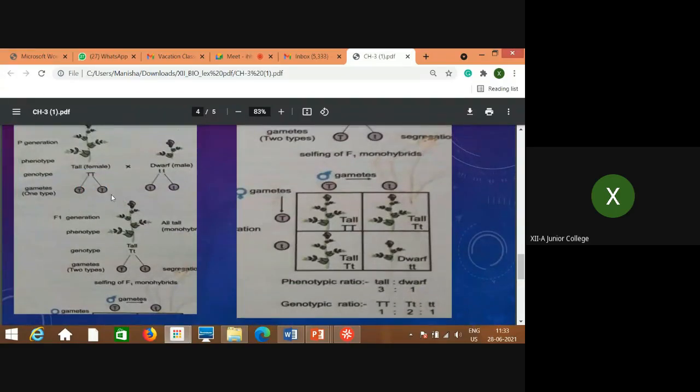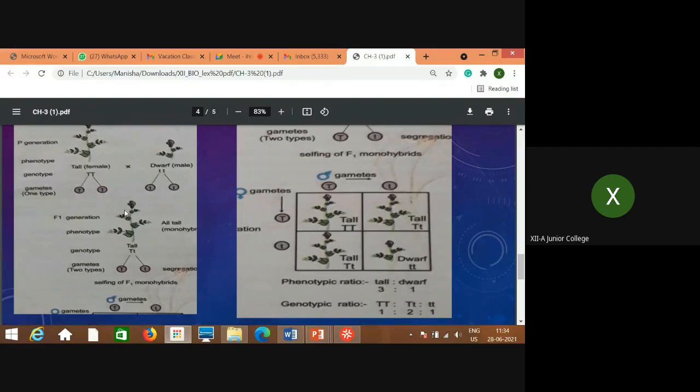Here in this example we are considering only one character, height. In the F1 generation, the character which is expressed is called dominant, and the one which is suppressed, that means not expressed, is called recessive. That is the law of dominance.